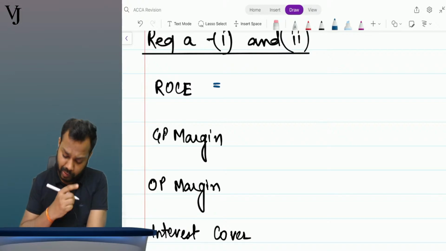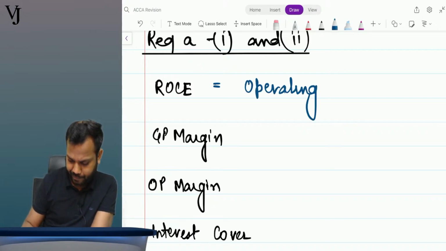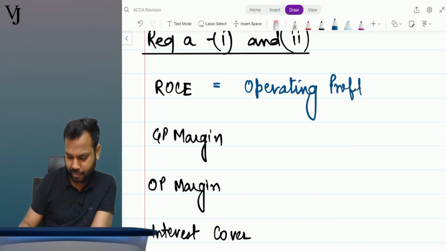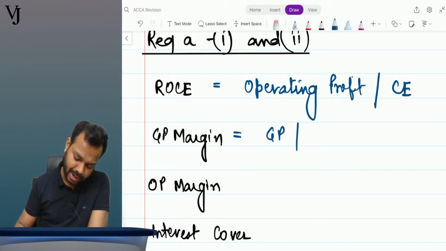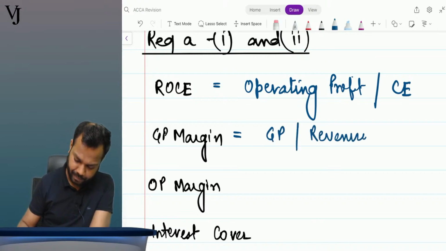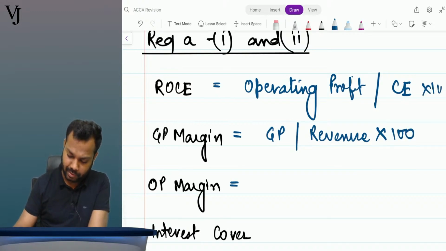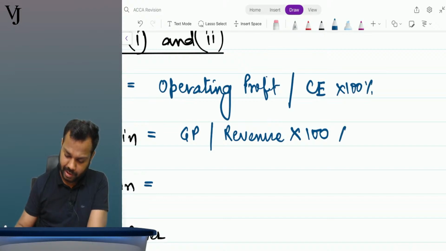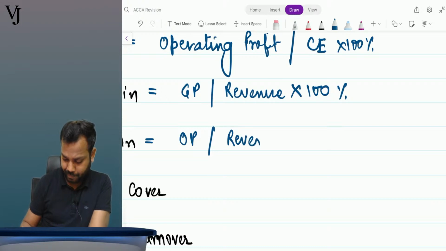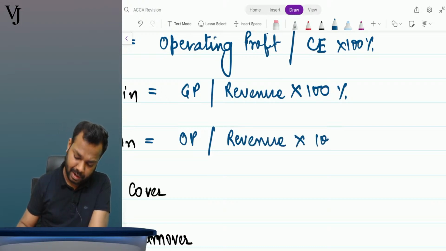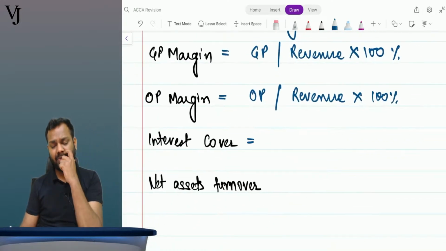So ROCE, the formula is operating profit divided by capital employed. Gross profit margin is gross profit divided by revenue multiplied by 100. Operating profit margin is net operating profit divided by revenue multiplied by 100%.